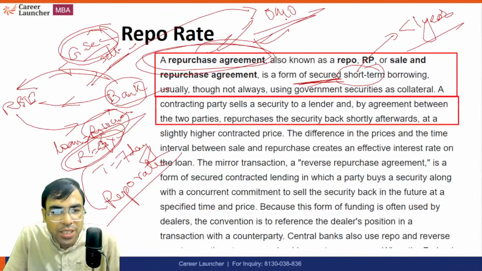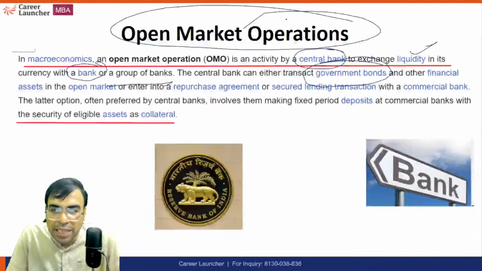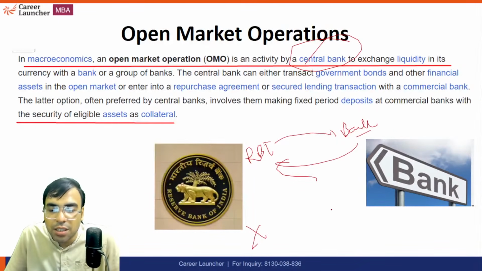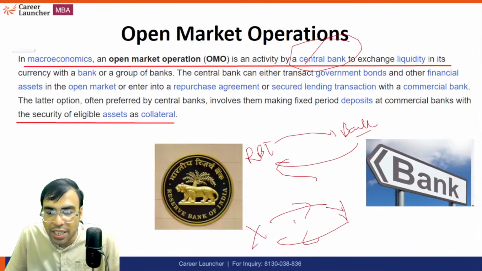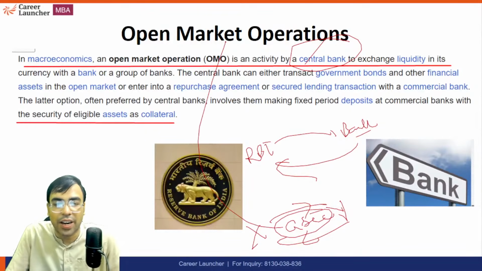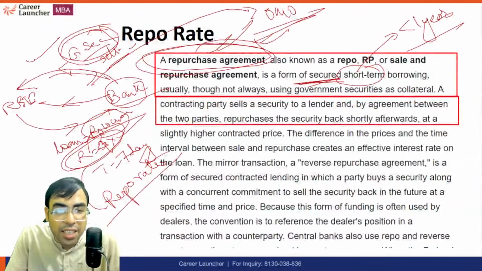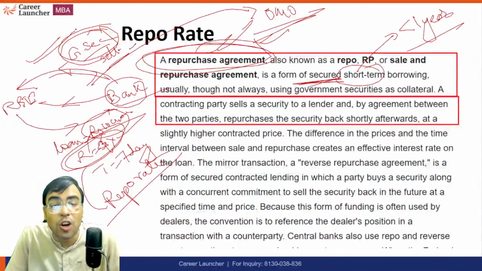What is open market operation? Open market operation means any trade in government security, like RBI trading with a bank, or any two parties, X and Y, both trading in government securities. That's called open market operation in one line. So this repo rate transaction is also an example of open market operation. This is what you should know.